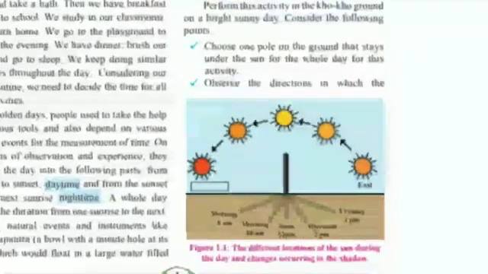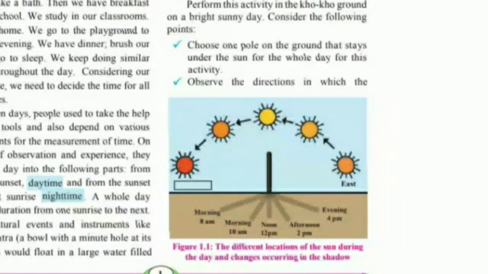First of all, we'll see this figure. What is this figure? We can see in this figure that at 8 o'clock in the morning, the shadow is long, big as compared to 10 in the morning. Now, the shadow at 12 is very small. At 2 in the afternoon it's also small, but in the evening it's again bigger. So in the morning and in the evening, the shadow of the pole is longest, and from 12 to 2, the shadow of the pole is shortest.